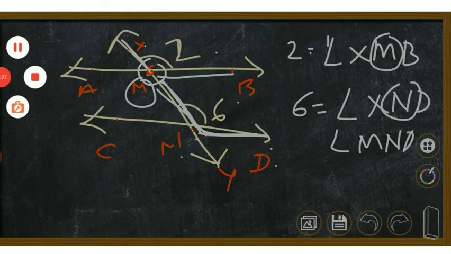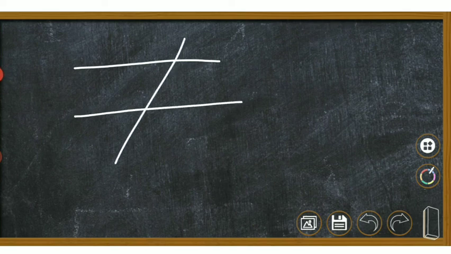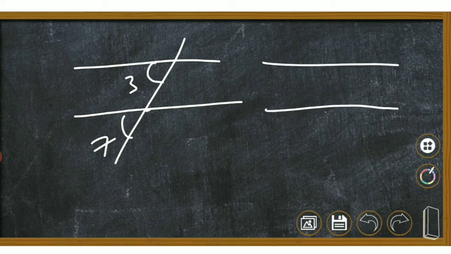Okay, let's see 3 and 7. Here also the vertices are different. These are also corresponding angles. Similarly 4 and 8. Okay, these are a pair of corresponding angles.